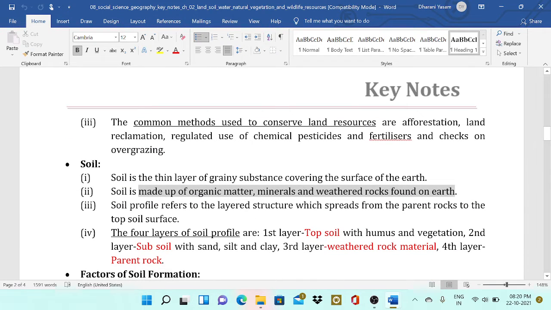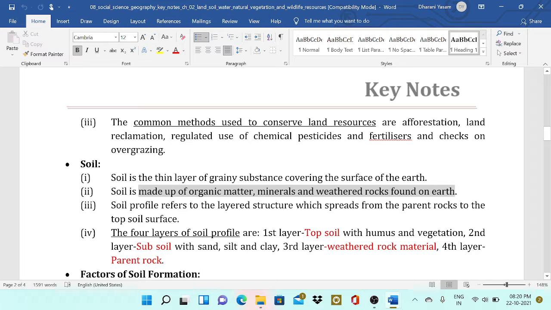The common methods used to conserve land resources are afforestation, land reclamation, regulated use of chemical pesticides and fertilizers, checks on overgrazing, and zero budget natural farming.